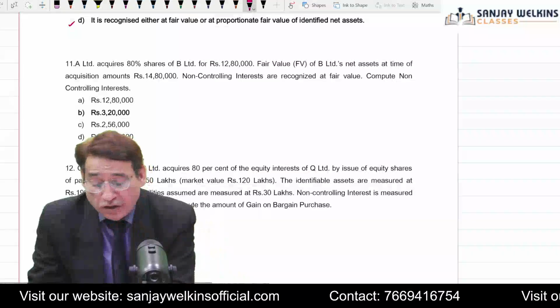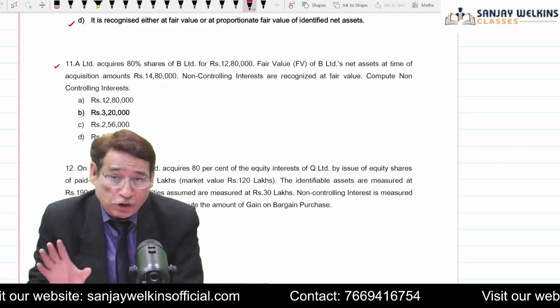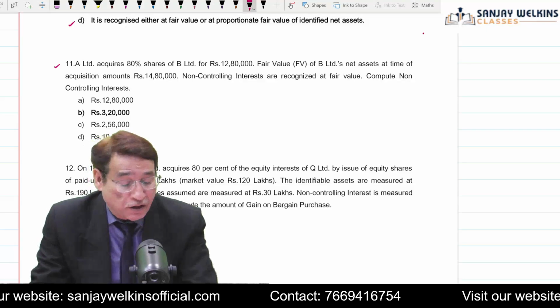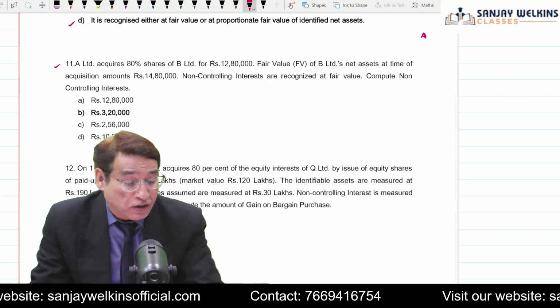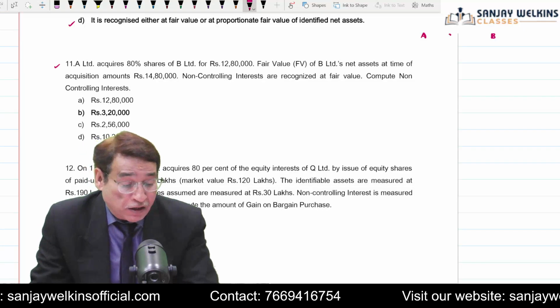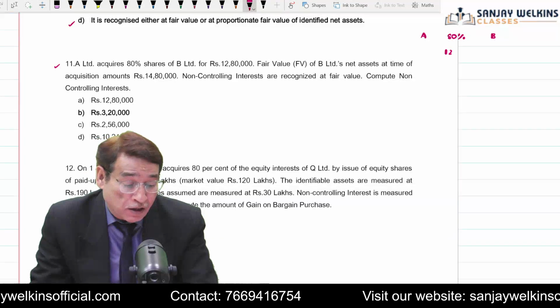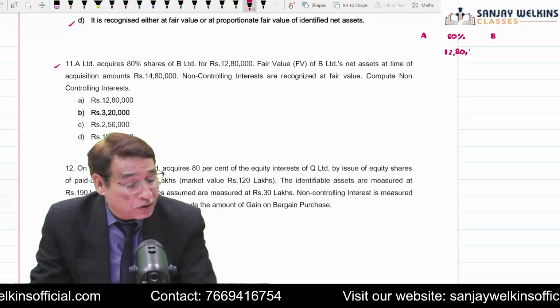In 11th, it is written that A Limited acquired 80% shares of B Limited for 12,80,000. So there is an entity by the name of A Limited, and this time it is taking over B Limited, and we are getting 80% control. And we are paying a consideration of 12,80,000.